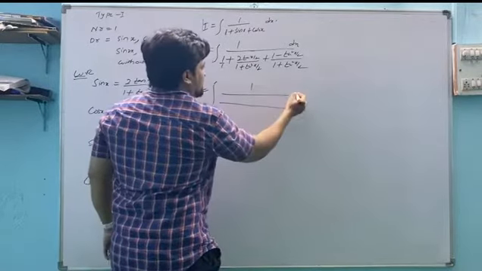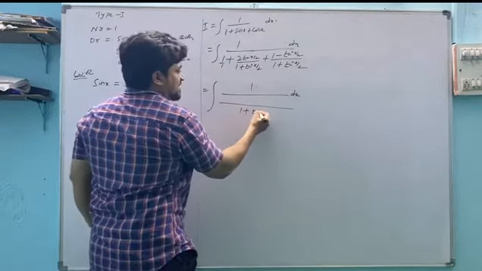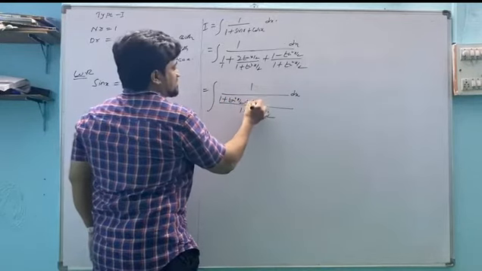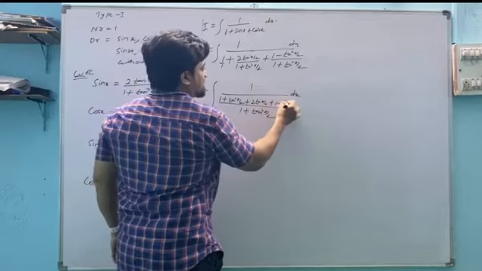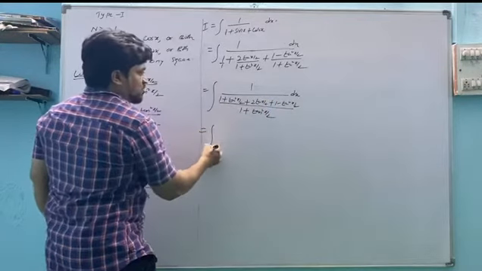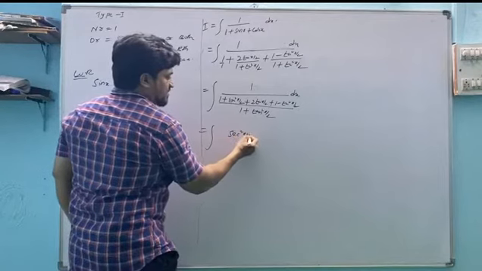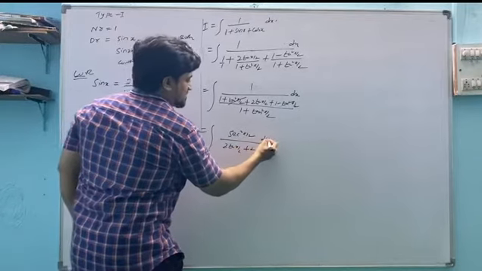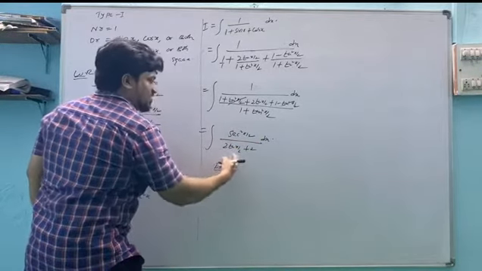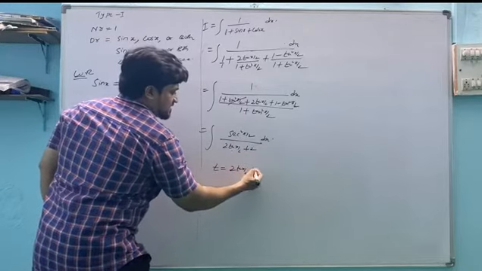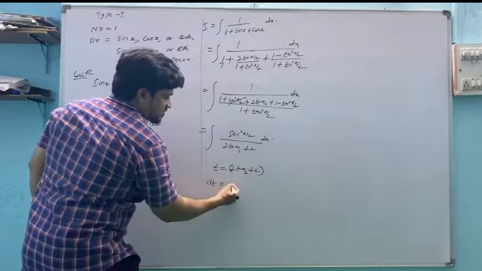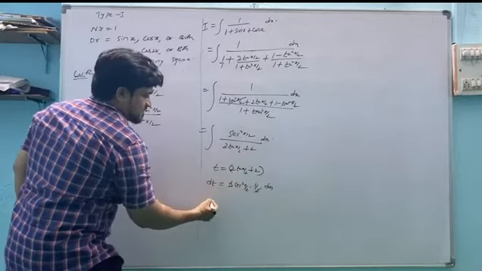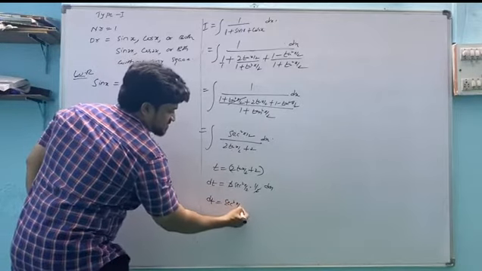Now LCM: this is 1 dx, and 1 plus tan square x by 2 is the LCM. Here 1 plus tan square x by 2 plus 2 tan x by 2 plus 1 minus tan square x by 2 goes to the numerator. This is 1 plus tan square, which is secant square x by 2, by 2 tan x by 2 plus 2. Now t equals tan x by 2, or you can consider it along with the constant also. This is the substitution method. dt equals 2 into secant square x by 2 into the inner function derivative 1 by 2 into dx. So dt is equal to secant square x by 2 dx.